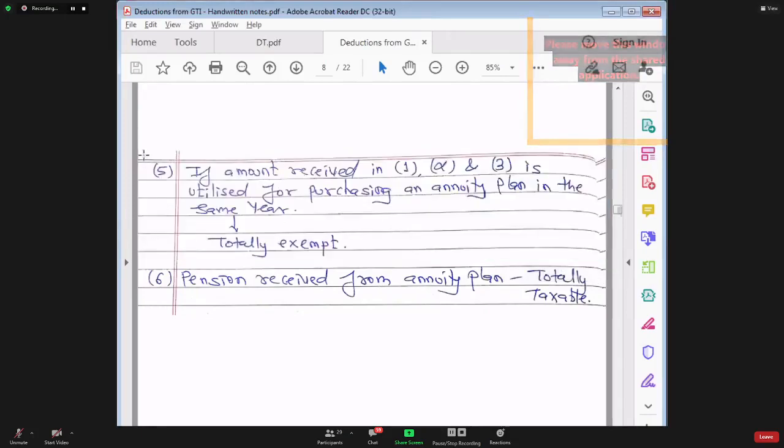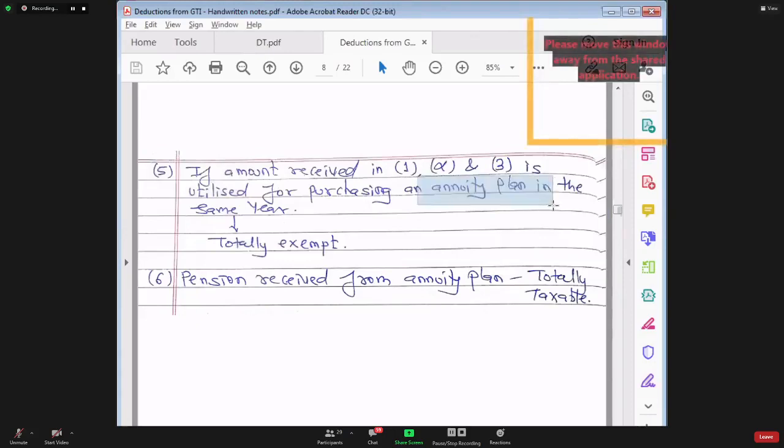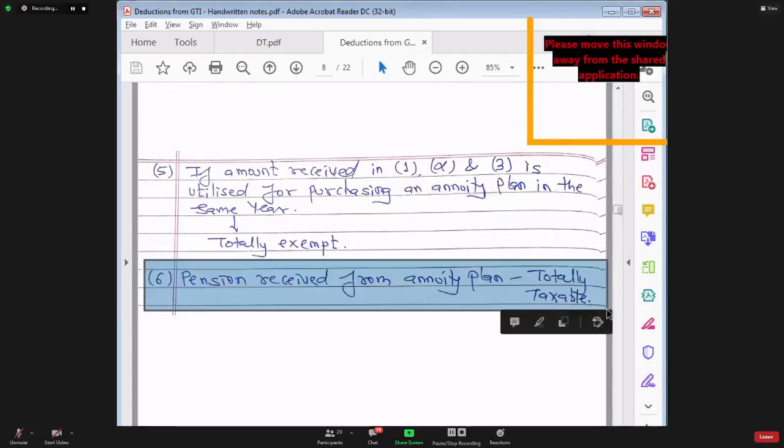In future, you will receive annuity or pension from this plan. Which plan? The annuity plan which you have purchased for saving the tax. From that annuity plan also, in future you are going to receive pension, and that pension will become fully taxable. Have you understood this? With this, I have completed the discussion of section 80CCD.